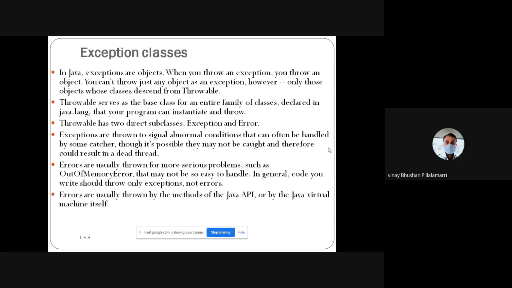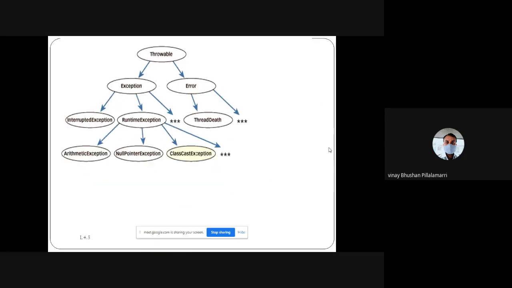As already said, errors are usually thrown by the methods of the predefined Java API, such as device error and unauthorized access. These types of errors are handled mainly by the JVM. What is the JVM? We are going to learn that. Here we have the exception hierarchy, from Throwable, showing how we get the exceptions and how we get the errors, and what types of exceptions can arise.